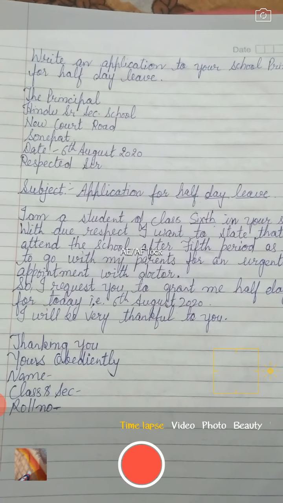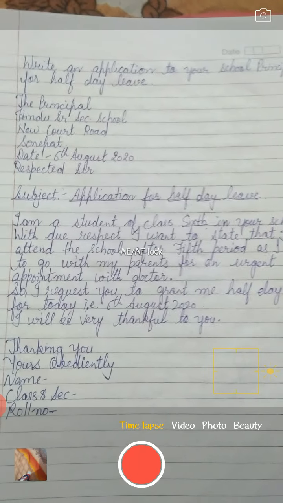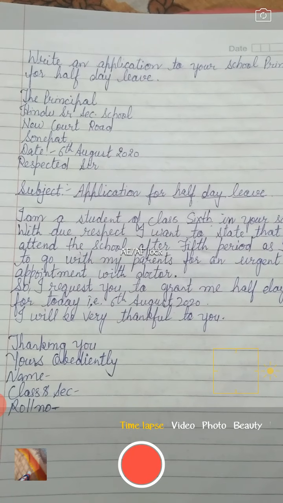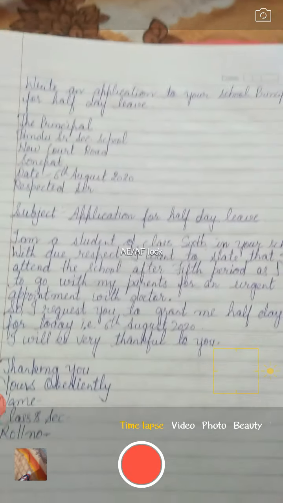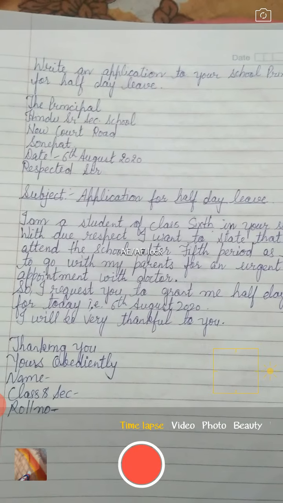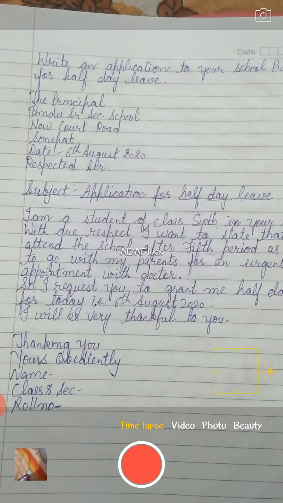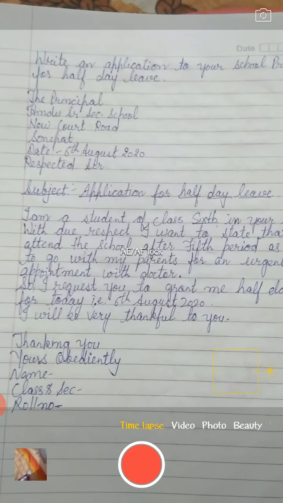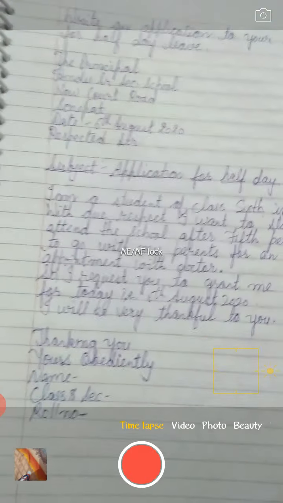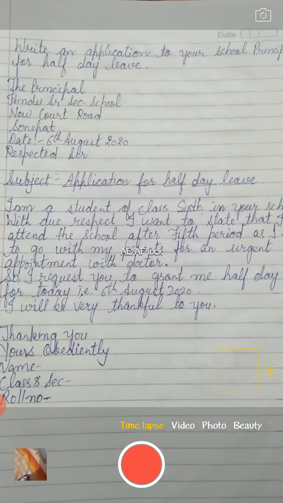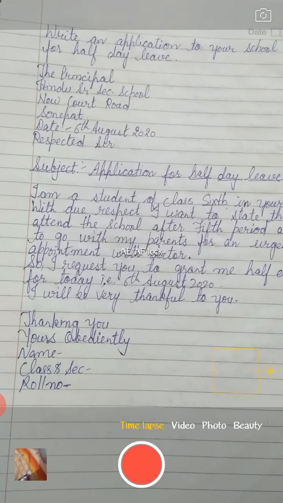In that I explained to you that sometimes it happens that when you come to school, in between the school hours there is an urgent work and you have to leave the school with your family members or your relatives, and then you have to write an application. So for that also any reason can be there. You want to visit a doctor with your parents or your relatives, you want to attend a function with your parents, for that you want half day leave. So for that also the same format was to be followed, the subject was to be followed, and the reason also you have to follow. Then in the same manner you have to end your letters.